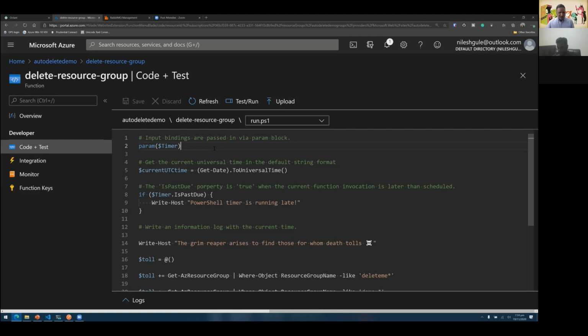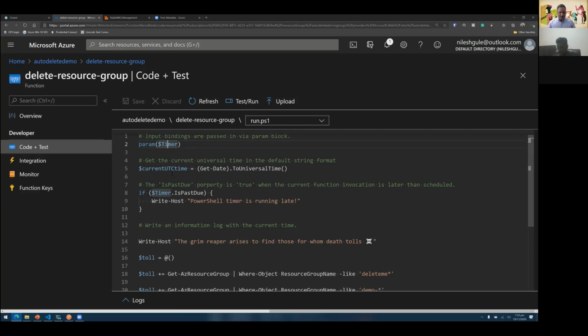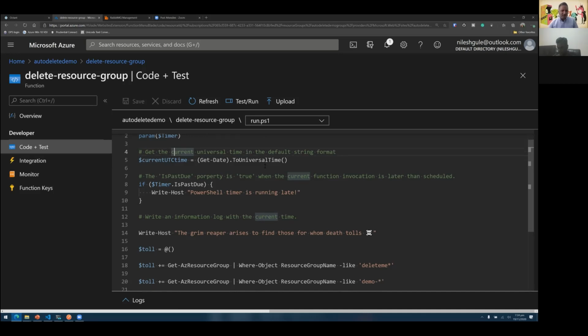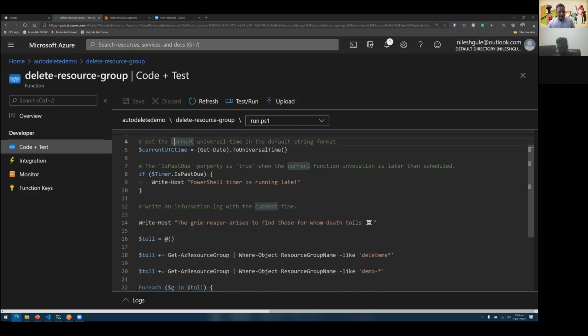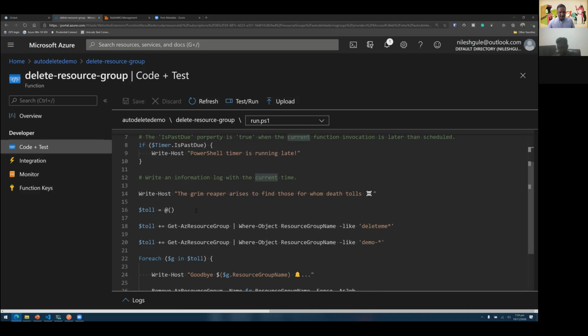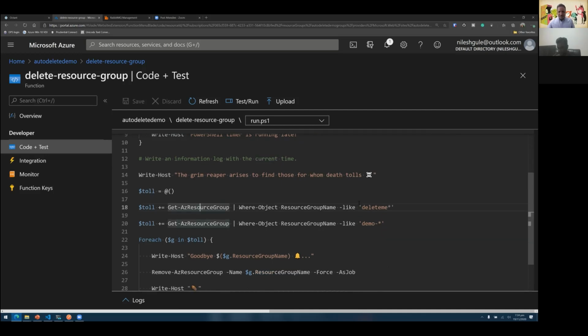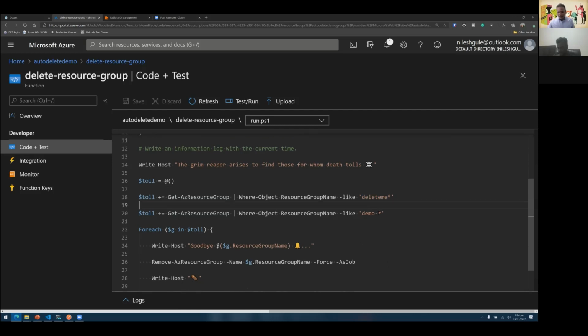So this is the PowerShell code which runs every day. There is a timer which is passed as an input, or the binding, for this particular function. It checks what the time is, converts it into UTC time, and then checks if there is any resource in my resource group which has delete me as a prefix or demo as a prefix.